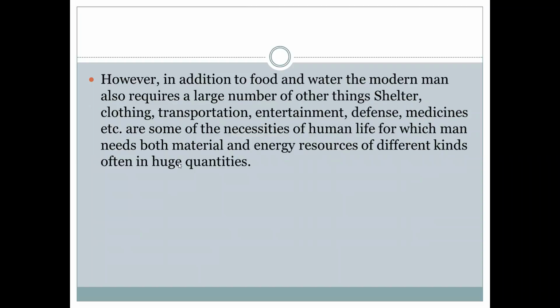So these are the basic things that the human being utilizes. He will require shelter other than food and water. The modern man also requires a large number of other things: he requires houses, buildings, clothes for wearing to protect from weather, like sunlight, the winter, and the rainfall.